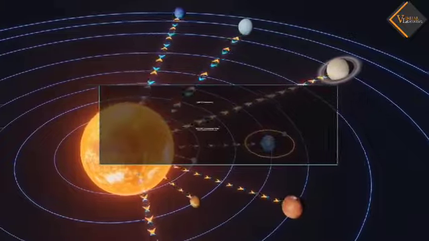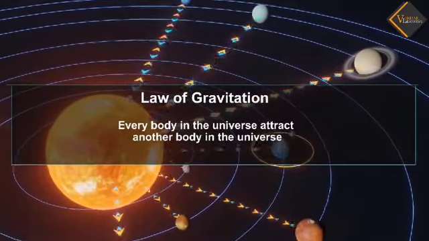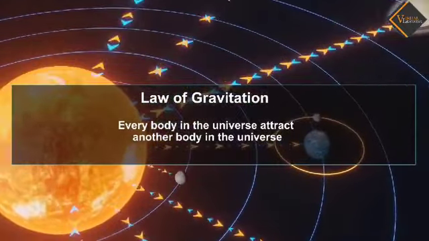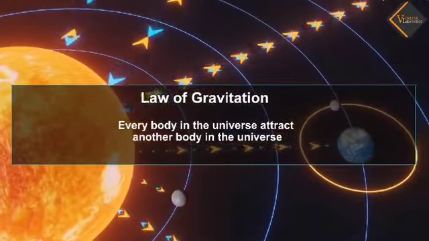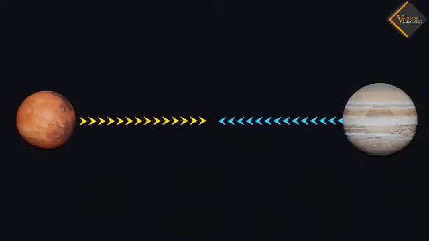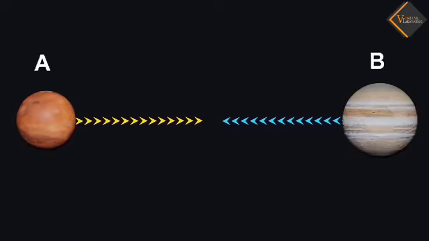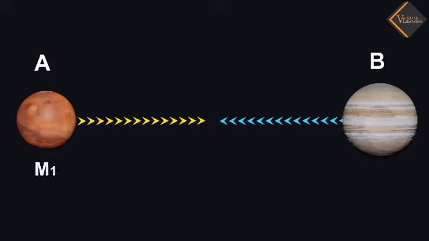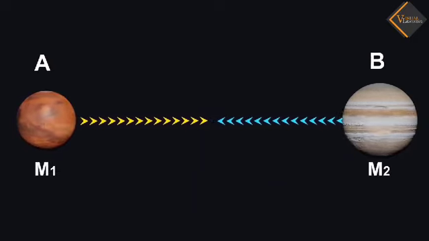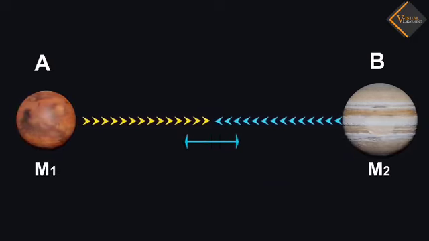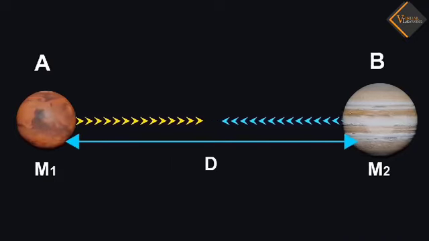According to the law of gravitation, every body in the universe attracts another body in the universe. Consider two bodies, A and B. These two bodies have mass m1 and m2, respectively. The distance between these two bodies is d.